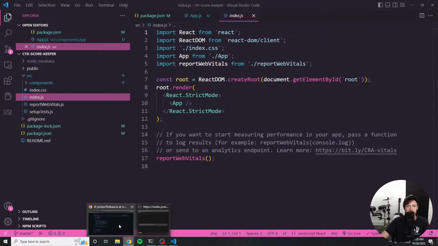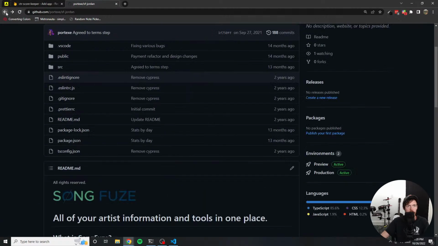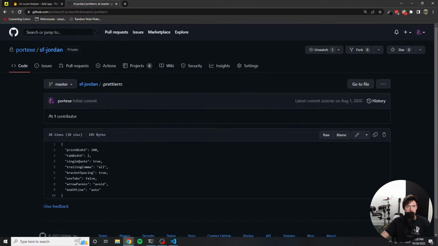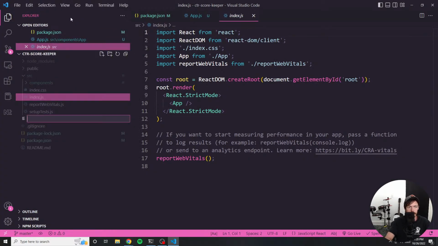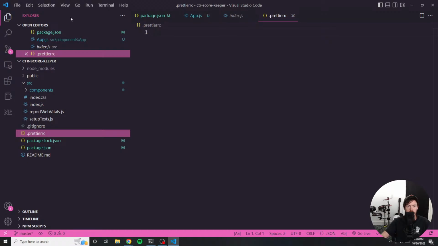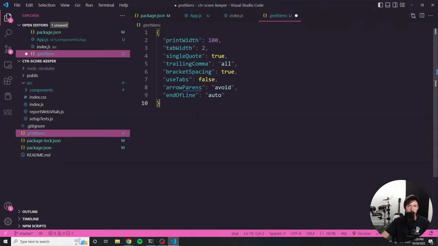One of the things that I love to do is to set up a prettier file. So the first thing I'll do is throw this prettier file in here. This will just make it really easy to auto save and format my document. So let's do that. .prettierrc. And this might have actually been a JSON. Nope, it's not. Cool. So we'll paste that in. And if I backspace, you see there's no empty line. If I save, it adds it automatically because I have my settings set up to auto save and format on save.